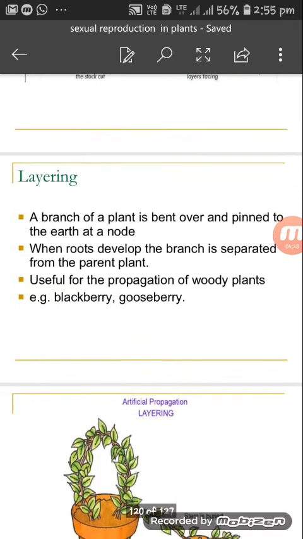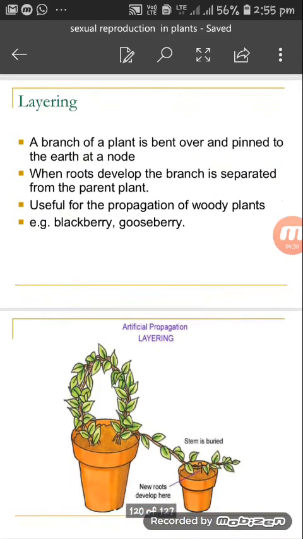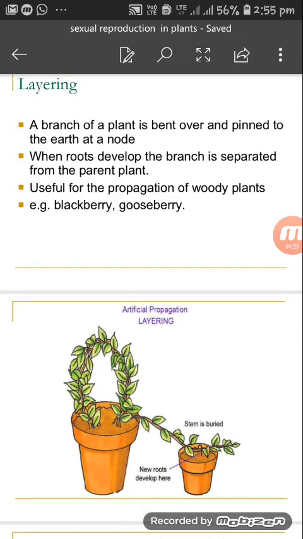Next, layering. A branch of a plant is bent over and pinned to the earth at a node. When roots develop, the branch is separated from the parent plant. This is useful for the propagation of woody plants. Examples are blackberry and gooseberry. Look at the diagram: a branch of the plant is bent over and pinned to the earth at a node.